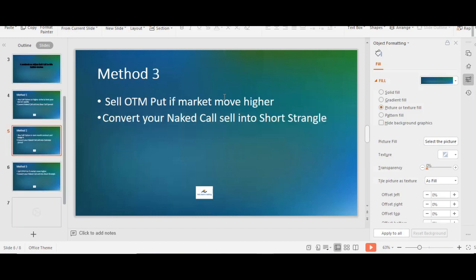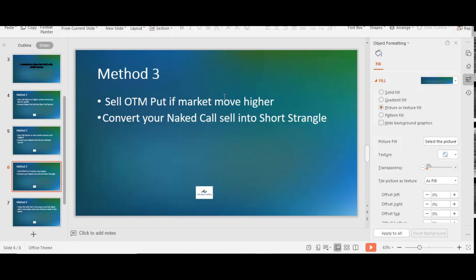So this is method number 2, and method number 3 is sell an OTM put if the market starts moving higher. For example, let's say you have sold a 13,500 call option while the market is trading at the level of 13,200 or 300. Since by now the market has come to 13,500, you can sell 13,200 or 300 put options on the downside. By doing this, you will be converting your naked call sell into a short strangle.